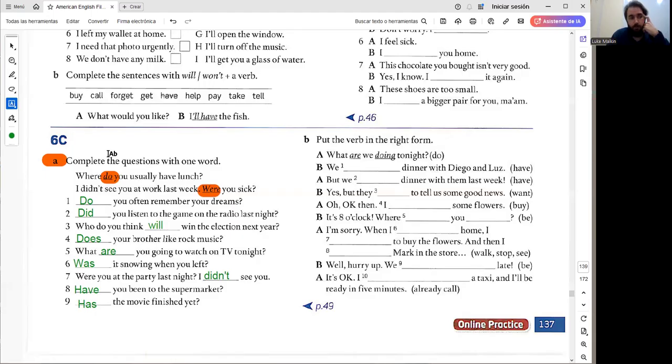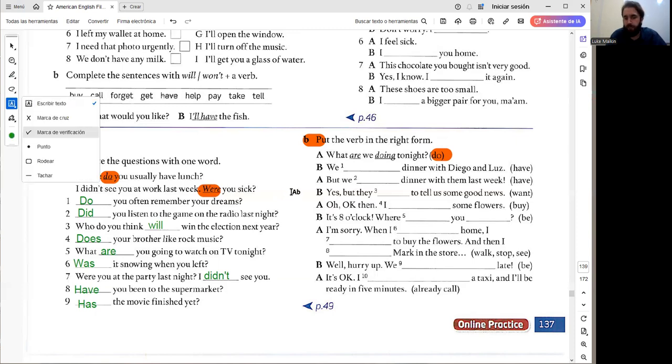In part B, we put the verb in the right form. The verb is here in brackets. What are we doing tonight? Present continuous because we're asking about future arrangements. Pause and complete 10 spaces.